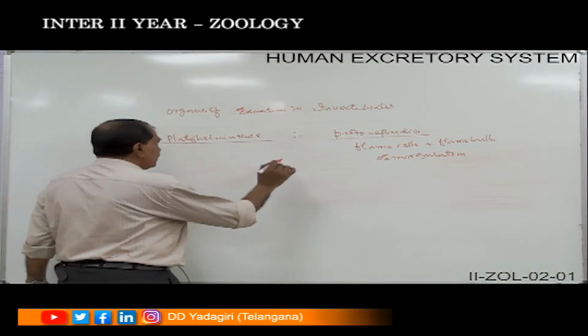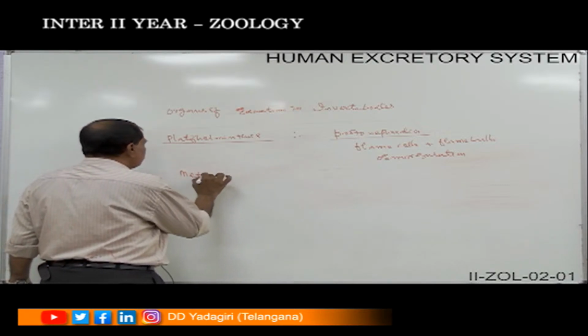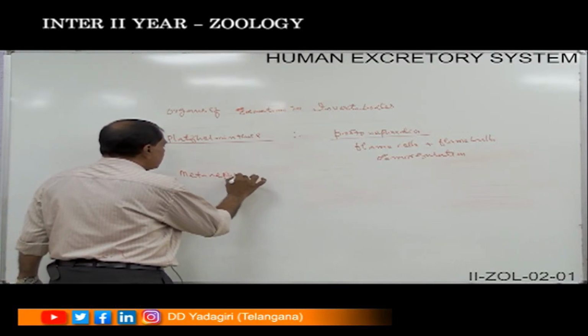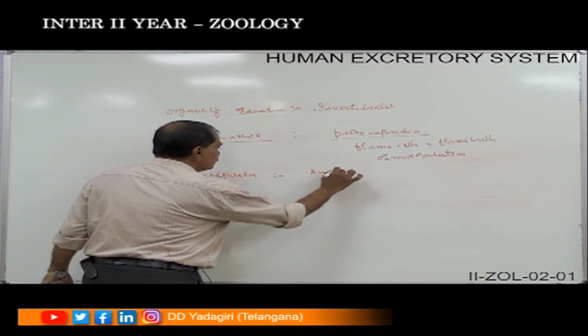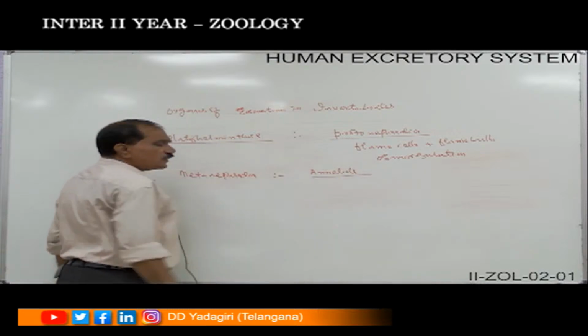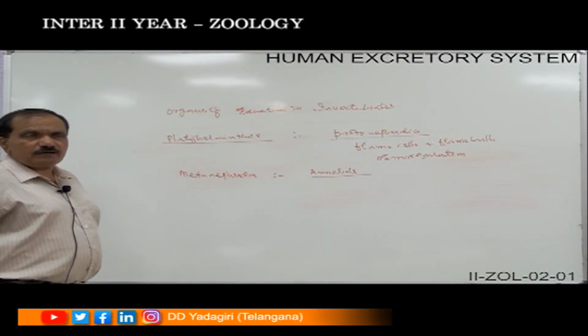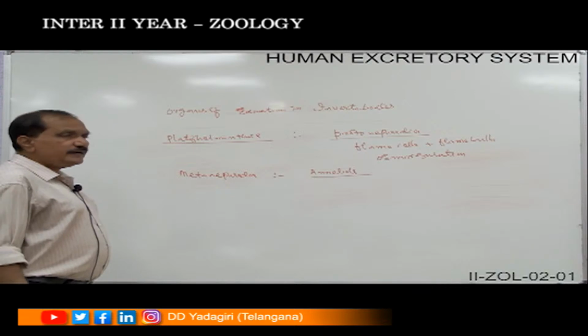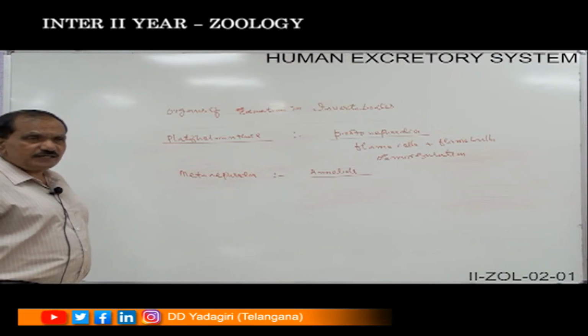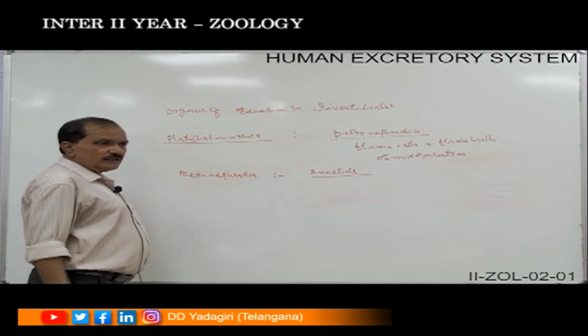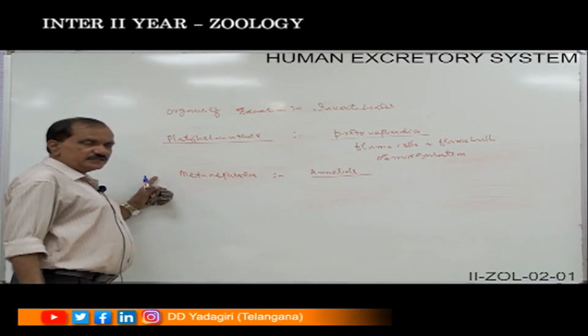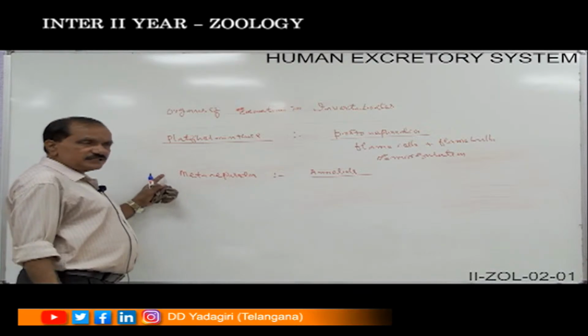Coming on to the next, the Metanephridia. The Metanephridia can be seen in the case of the annelids, which are also called the nephridia, which may be of three different types, and mostly these nephridia are either attached to the septum, or they may attach to the pharynx, or they may attach to the skin.